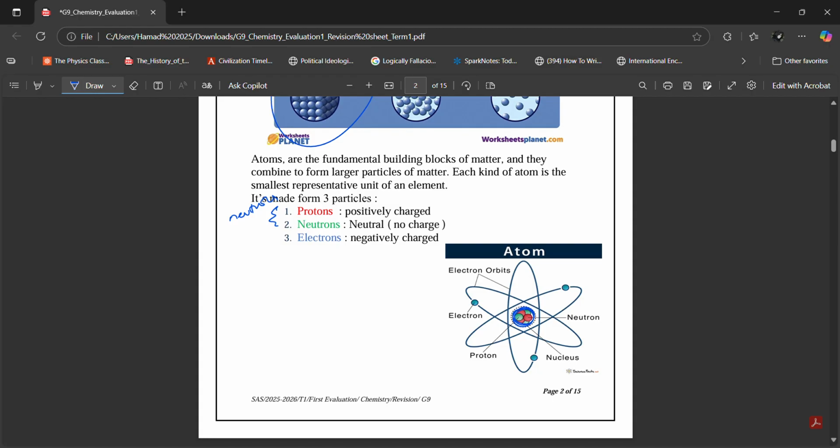This is the basic structure of an atom. Okay, protons are positively charged, they have a positive charge, a plus charge. Neutrons do not have any charge, and electrons are negatively charged.